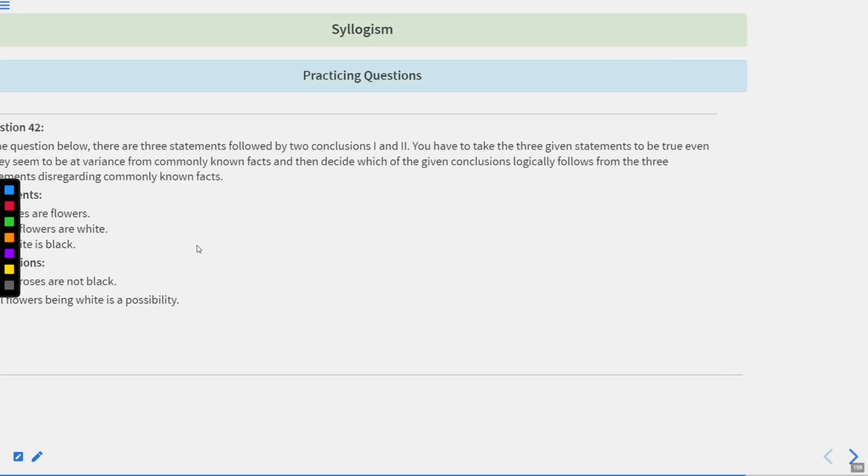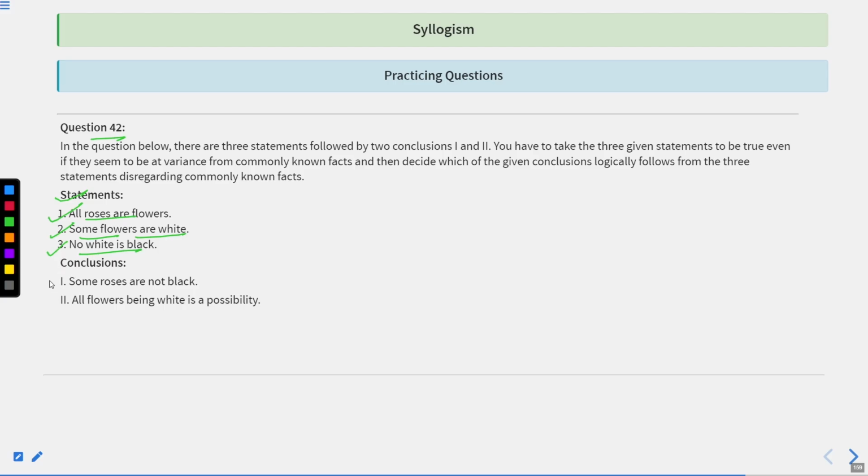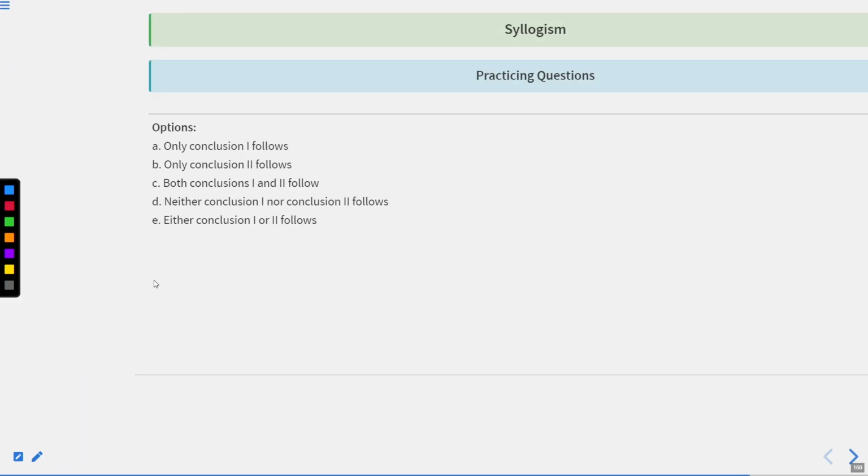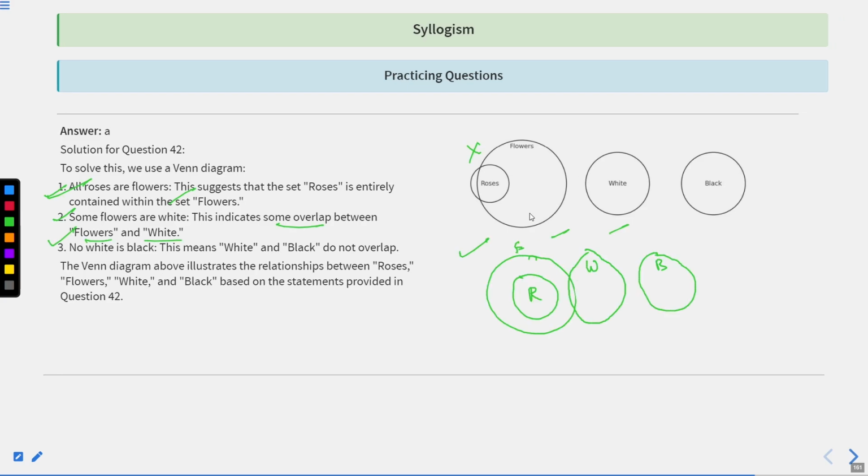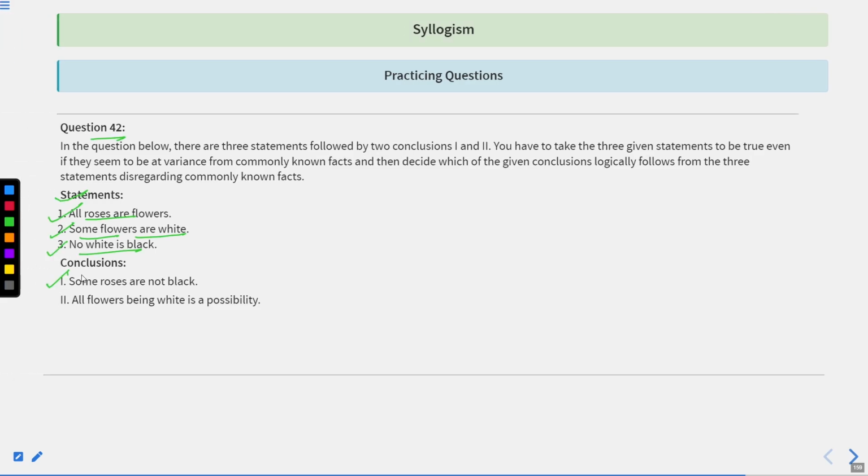Now let's try to figure out what exactly is the statement that is being conveyed. The first conclusion says some roses are not black. Obviously, since there is an entire flower circle in which the roses are being contained, and there is a relation between flowers and white, where we can see an intersection, and roses are nowhere related with black, because it is entirely outside the circle of black. So some roses are not black. Obviously that can be inferred. So this particular statement is correct.